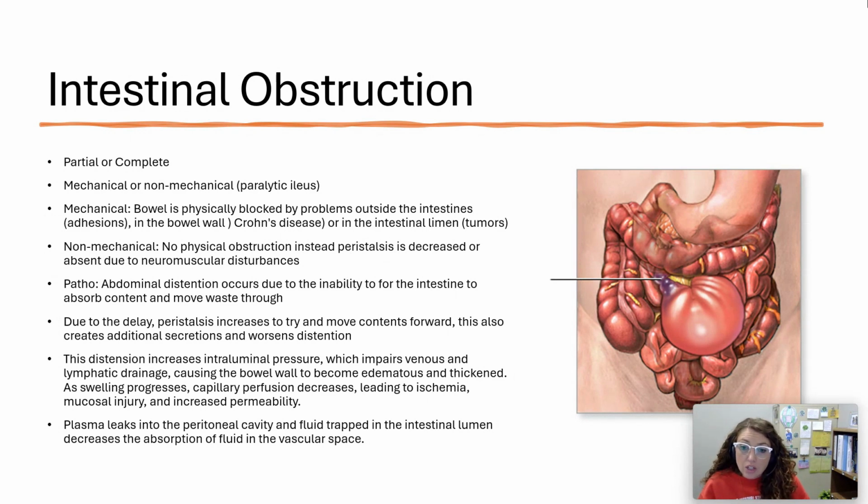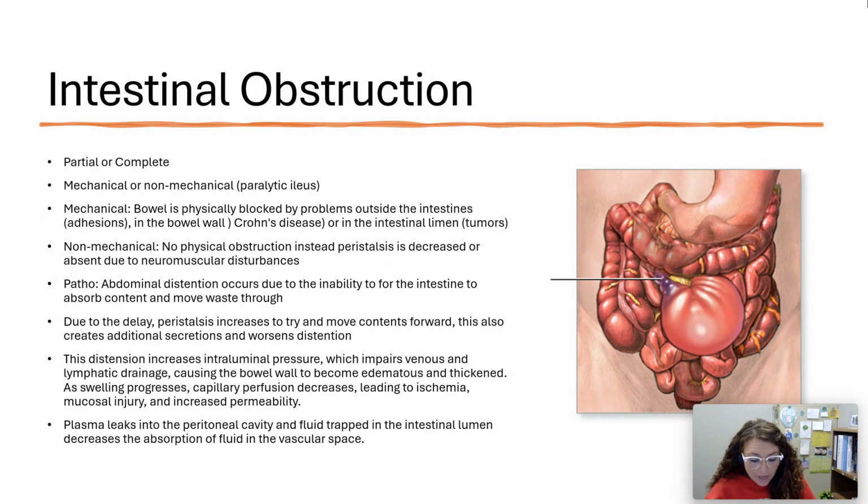So this distension then increases the intraluminal pressure, which impairs venous and lymphatic drainage, which then causes the bowel wall to become edematous and thickened. As it becomes swollen and thickened, this is going to cause a decrease in your capillary perfusion, which, if I'm not getting blood to the bowel, can lead to ischemia. I can get mucosal injury and increased permeability. So it just starts leaking stuff out because it doesn't have the ability to drain like it did. So then I have that increased permeability.